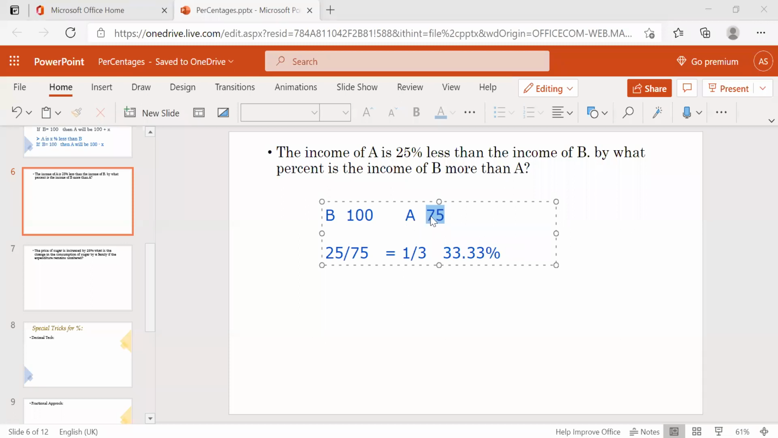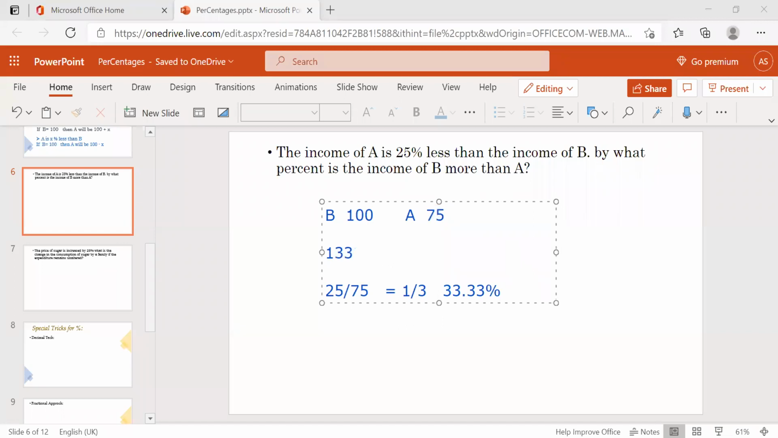Now, if A is 75, then B is 100. If A is 100, then B will be 133.33. Okay, you can do anything. If you do cross multiplication, you will get the same, and if you take it directly, you get the percentage. They're asking only the percentage, right? So by what percentage is B's income more than A's? Directly you will get the percentage 33.333.